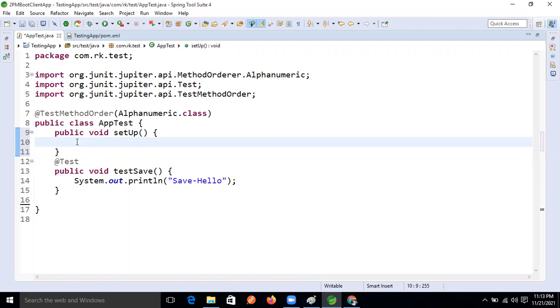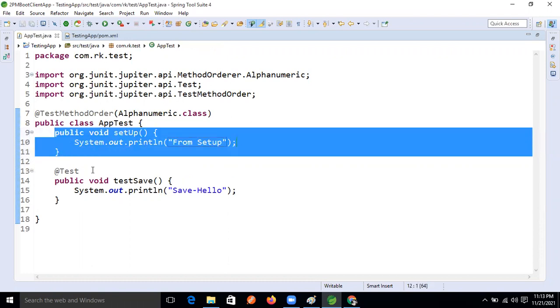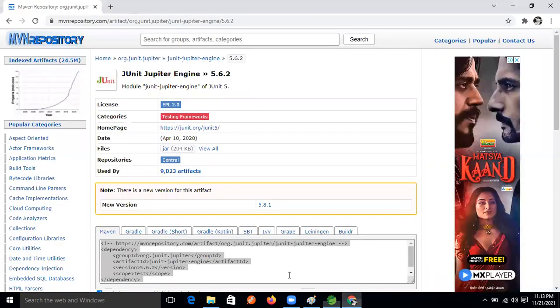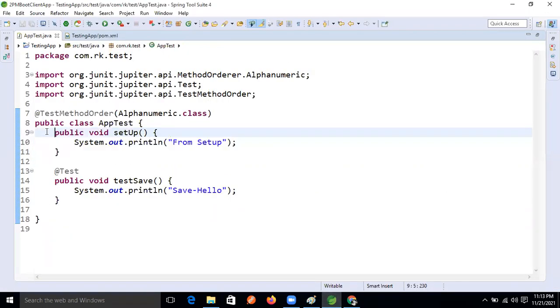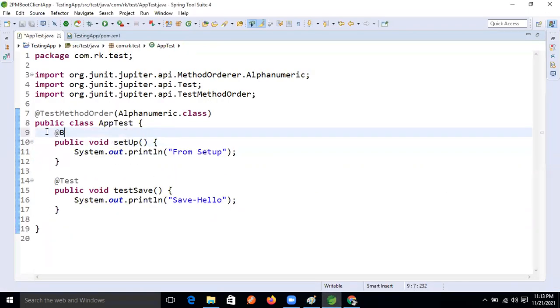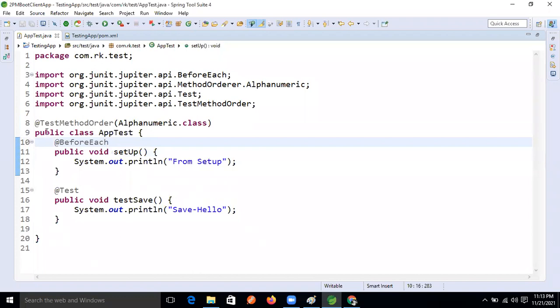If we want to write initial data, a SOP. So from the setup itself only. For that, we will apply this annotation, @BeforeEach, guys.